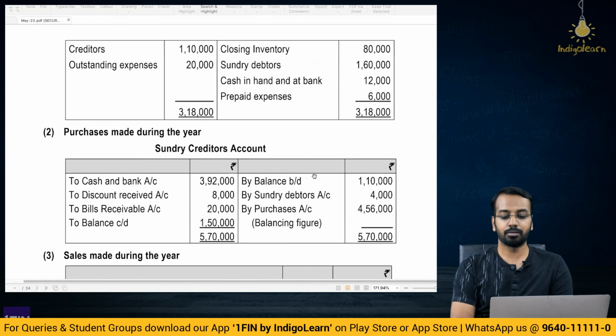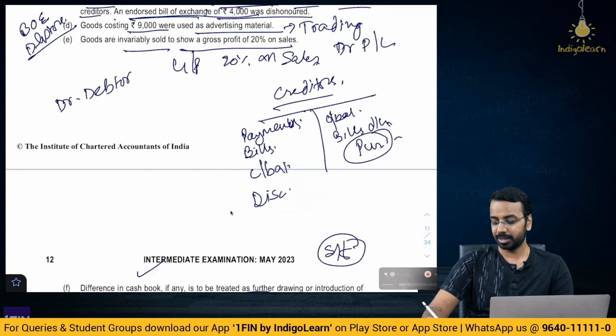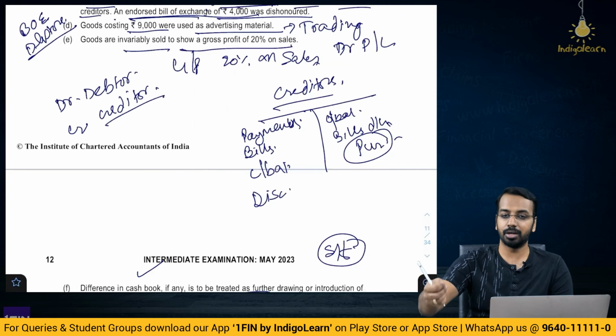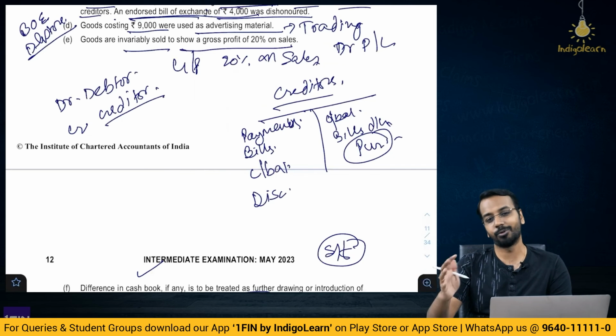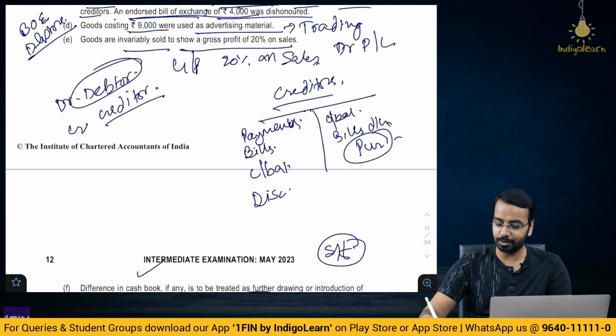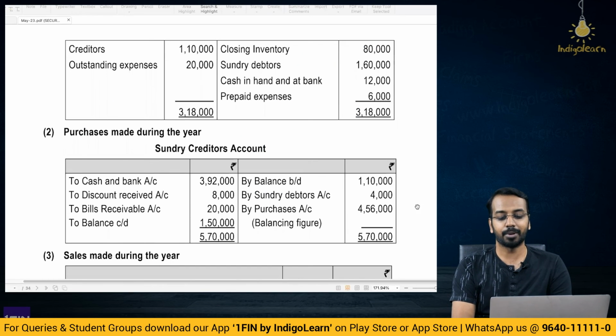Sundry creditors account, balance brought down given in the question, balance carried down given in the question, amount paid 392 given in the question, discount 8000 given in the question, bills receivable that we have endorsed, so you will debit the creditors and credit bills receivable 20,000, then bills was dishonored, so you will reverse the entry. When there is a dishonor of the bill, you will debit the debtor and credit the creditor, because the bills receivable does not have any more existence. You have to collect the amount from the debtor and pay it to the creditor, so that is what is added 4,000, and the purchases becomes your balancing figure, which is 4,56,000.